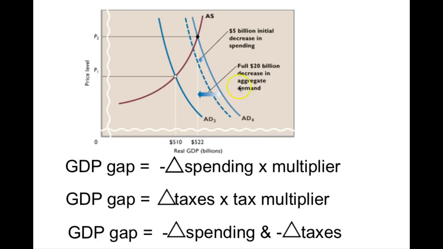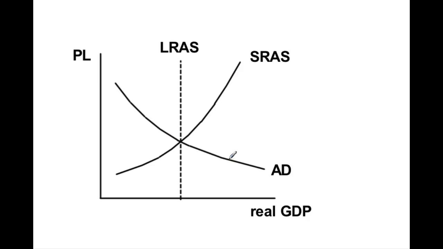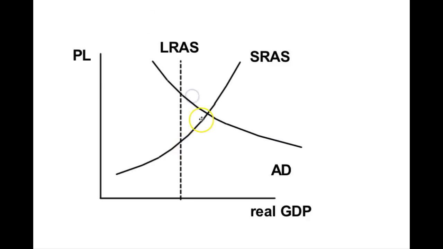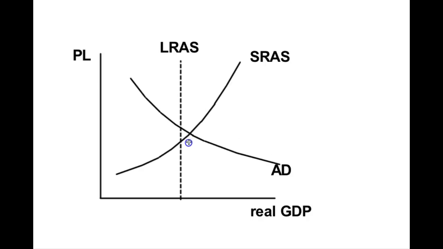So again, we will come back and we will use the multiplier to figure out, well, how much do we need to cut government spending by? Or how much do we need to increase taxes by? But for today, you just need to know how to do the graphing. So if you're in a situation where aggregate demand has shifted to the right, you need a strategy that's going to get it to shift back to the left. What would that be? Cut government spending, increase taxes. If aggregate demand has shifted to the left, what can you do? Increase government spending or decrease taxes.